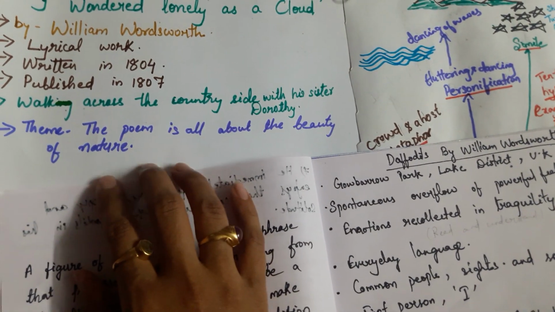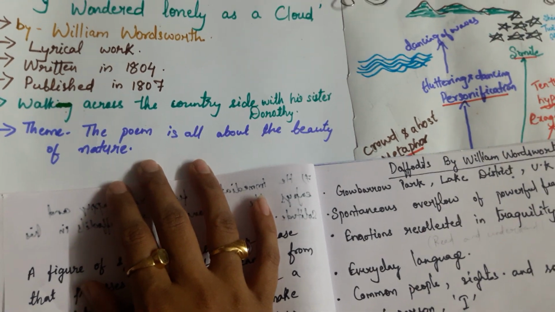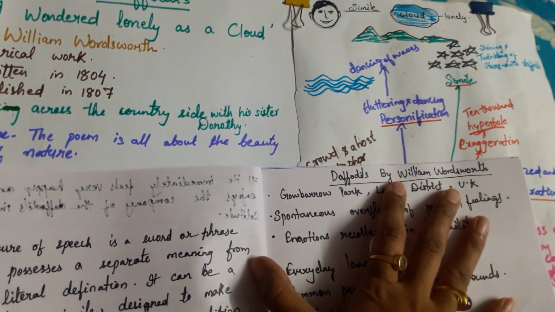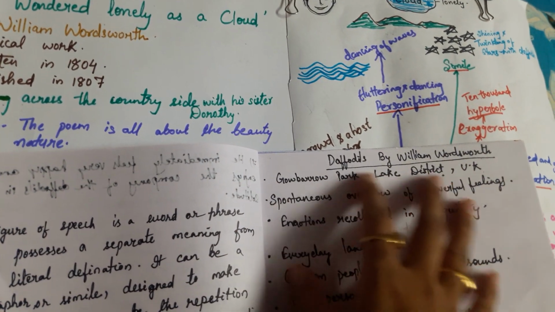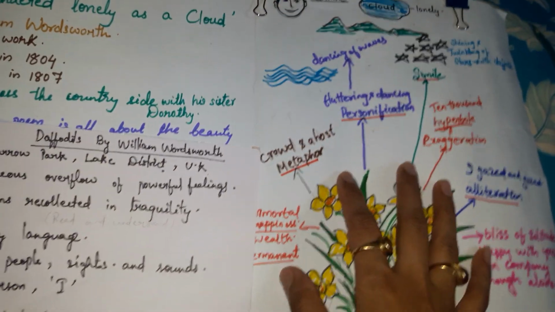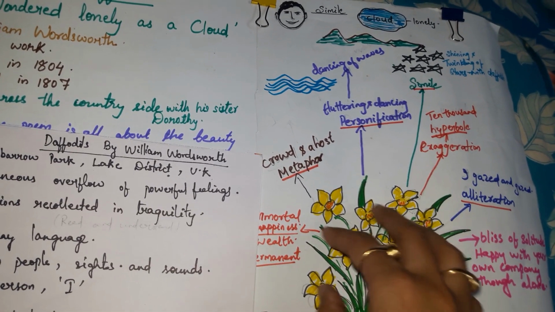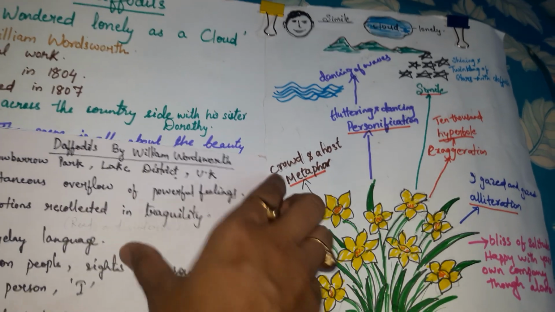Now, what is the theme of the poem? The theme is all about the beauty of nature. Nature is beautified in this poem. Now, the poet has used a number of figures of speech to enhance the beauty of this poem.